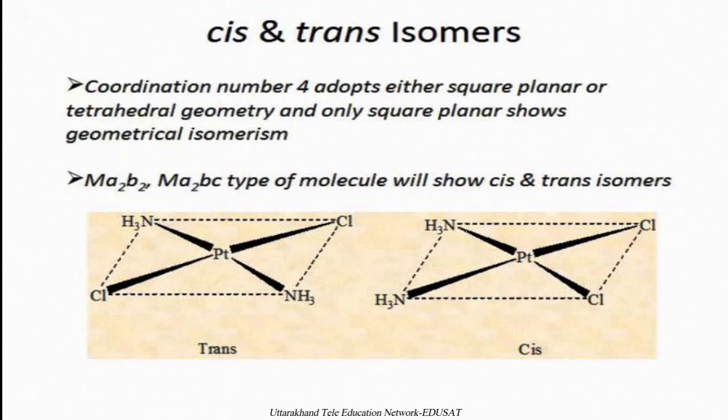It may be possible that these two chloride ions can be interchanged with other types of molecules or ligands, that is, an M2A2BC type of complex, in which M is platinum and A is ammonia or chloride, and the other two neutral or anionic ligands may get changed with other ligands of a similar or the same nature.